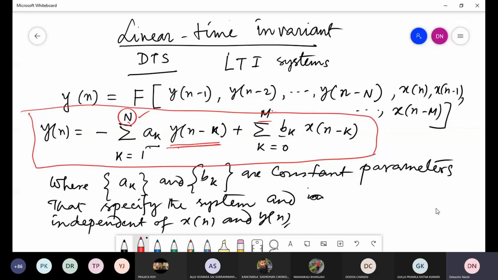The maximum amount of delay in the input signal is not the order. The maximum amount of delay at the output Y, what is the maximum delay in Y? This is capital N. This is the order of the system.